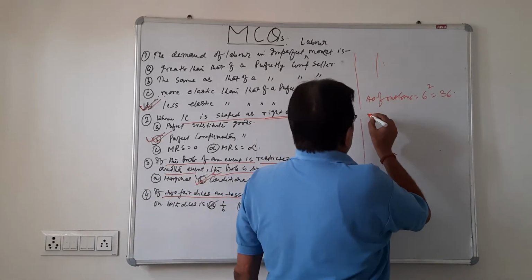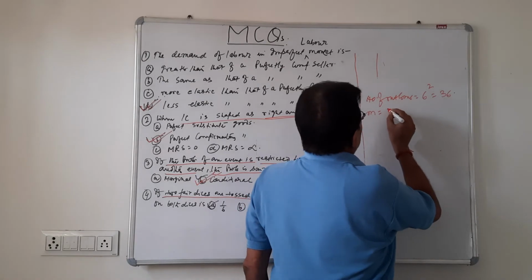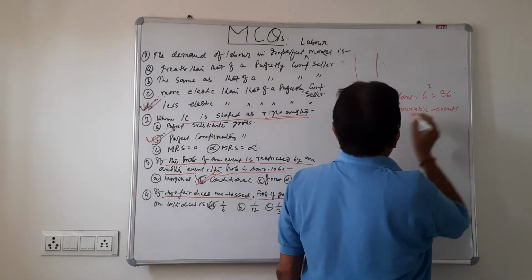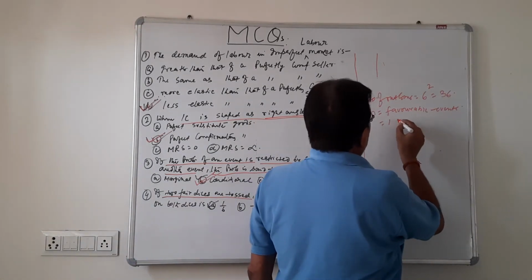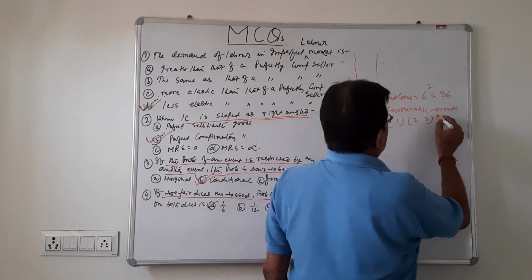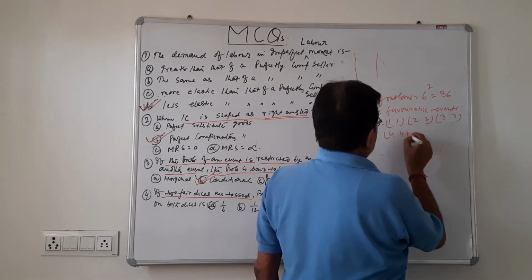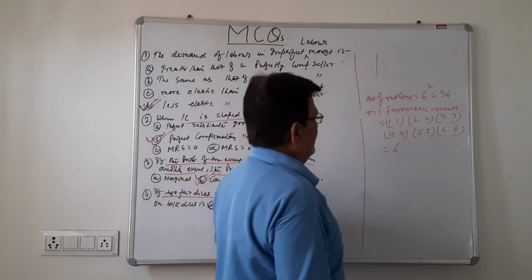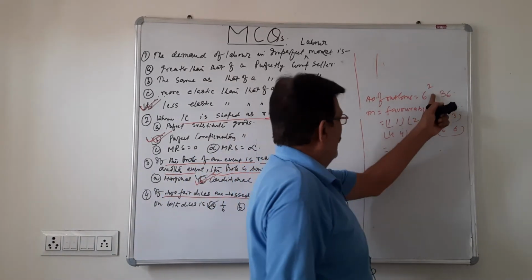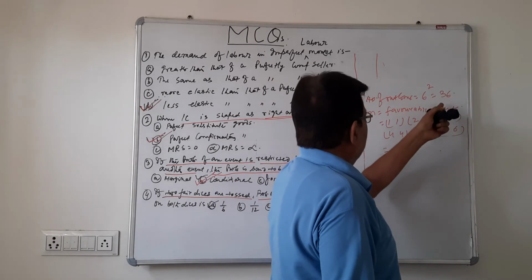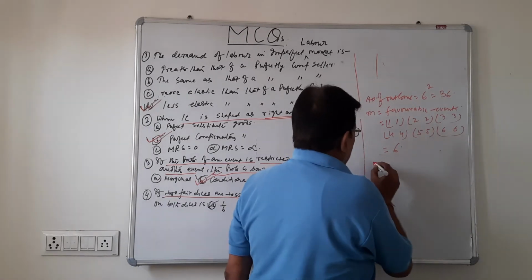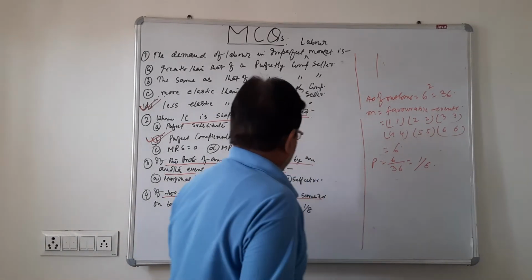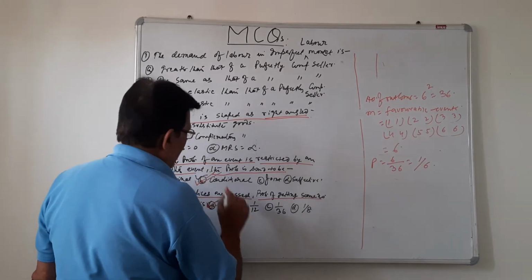Now the favorable events, among these 36, are those where both dice have the same number, and their number is 6. So out of 36 outcomes, 6 are favorable. The probability is 6 upon 36, which is 1 by 6. So the answer would be 1 by 6.